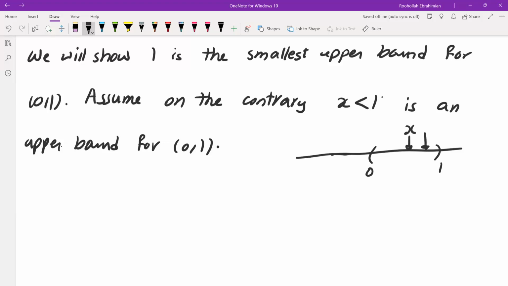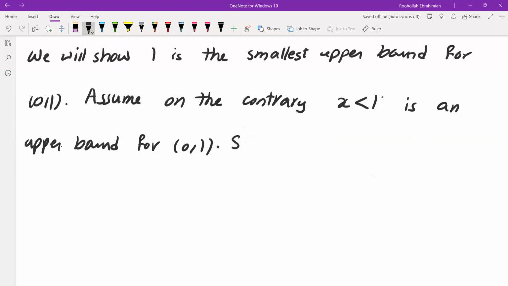However, if your x is far below 0, which of course it shouldn't be because it's an upper bound, then your average could be, if your x is, say, here, then the average would not be in the set 0, 1. So we'll have to take that into account. So here is now how I would write the rest of the solution.